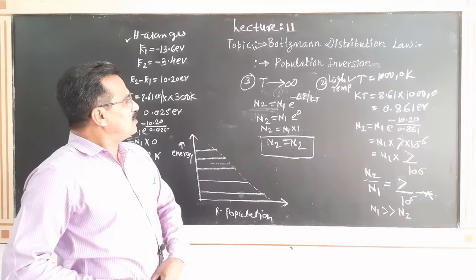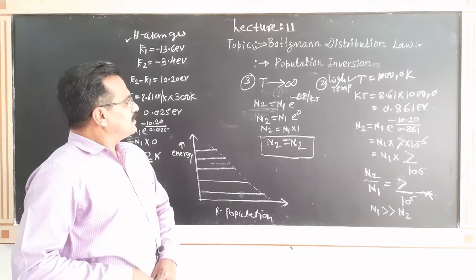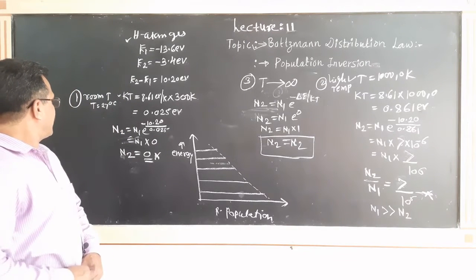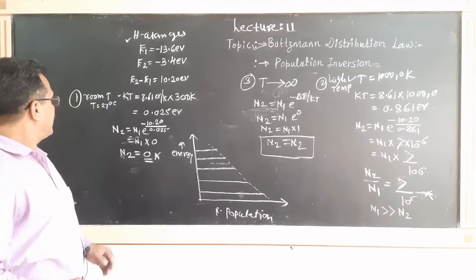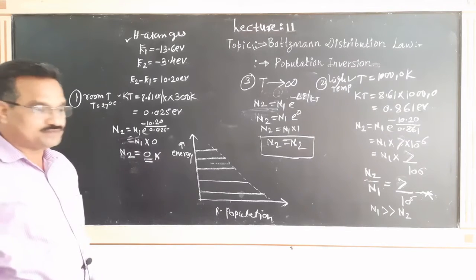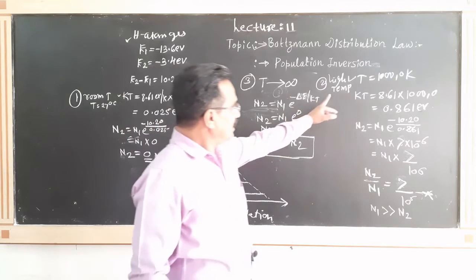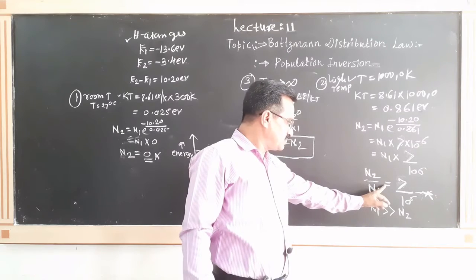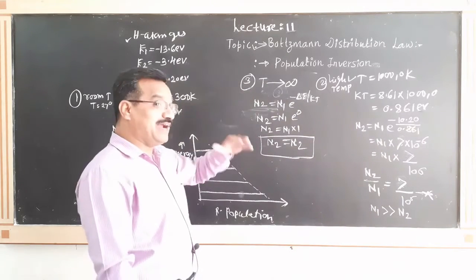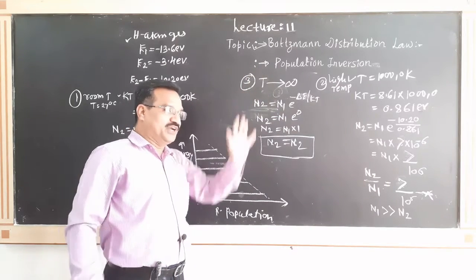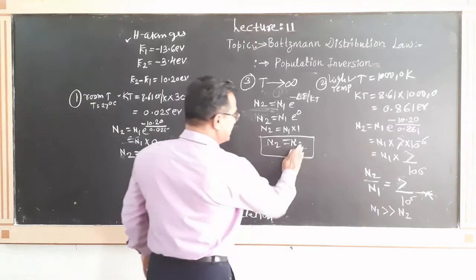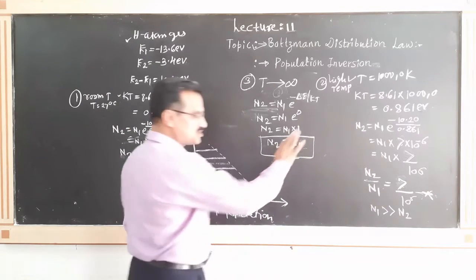According to Boltzmann's law, at room temperature the number of atoms present in the excited state is 0. At high temperature, the number of atoms in the excited state is only 7 out of 10 raised to 6. And when the temperature is infinity, the number of atoms in the excited state and the number of atoms in the ground state are the same.